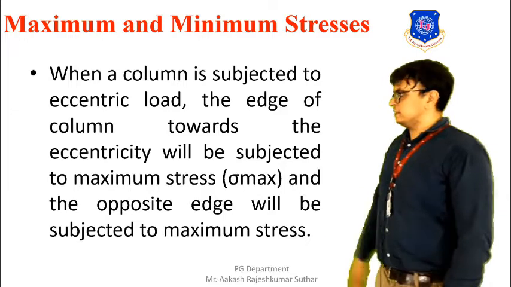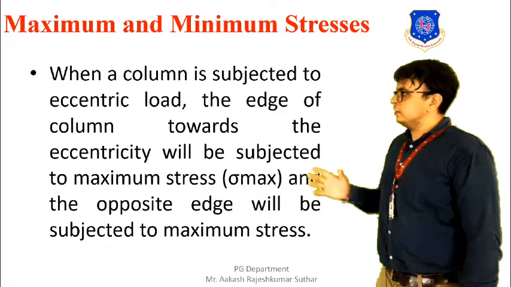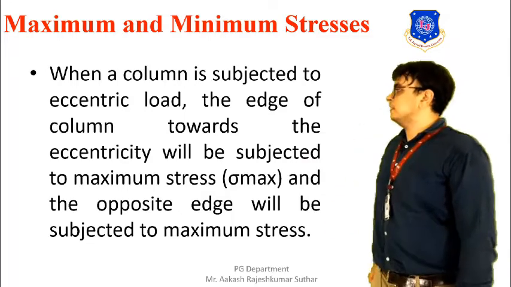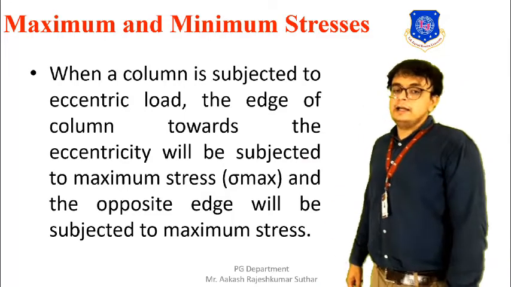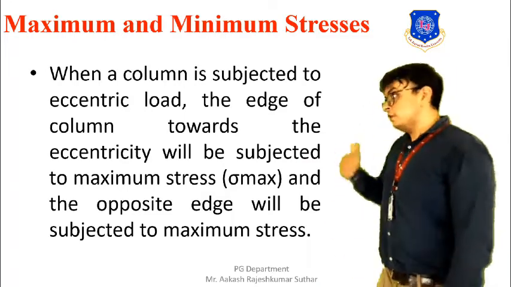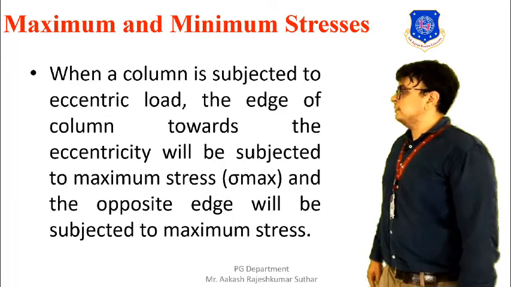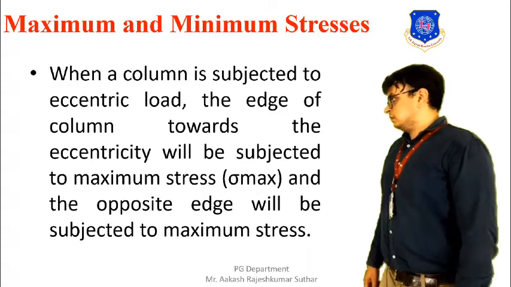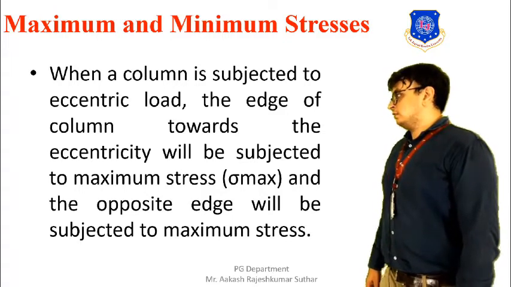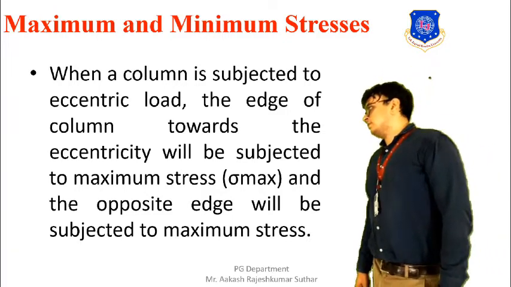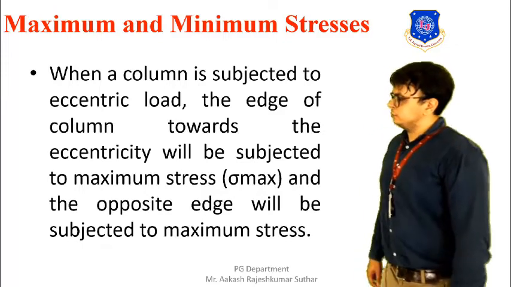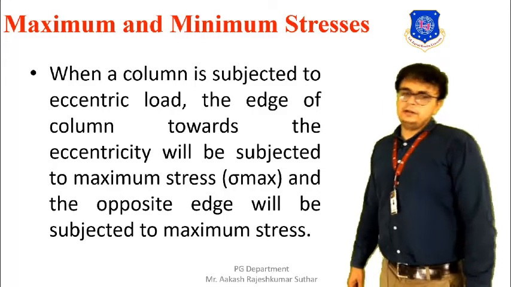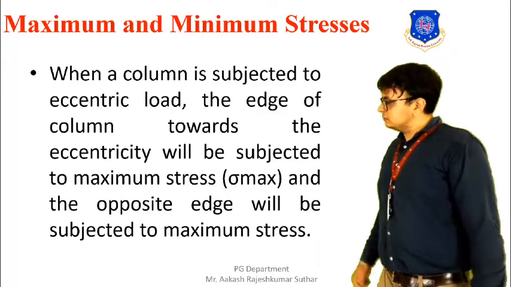So we can say that the edge that is adjacent to the eccentric load will be having sigma 0 plus sigma B. But on the other side, where the load is not acting, our resultant stress will be the minimum stress, and that will be equal to sigma 0 minus sigma B. So this is what I wanted to say.